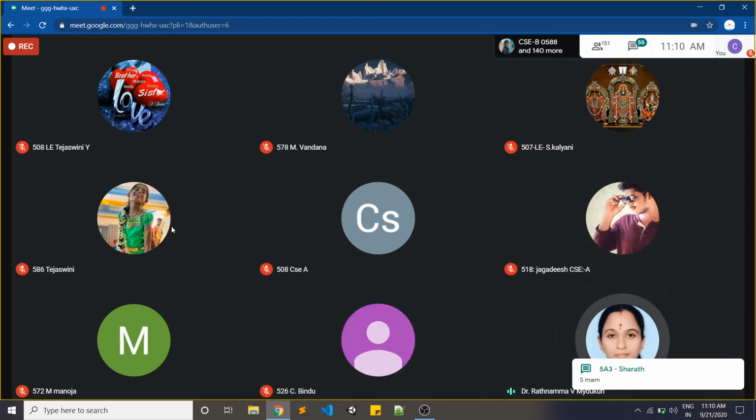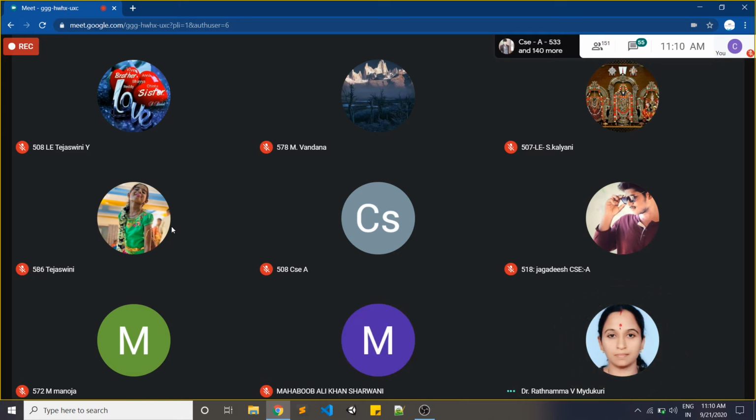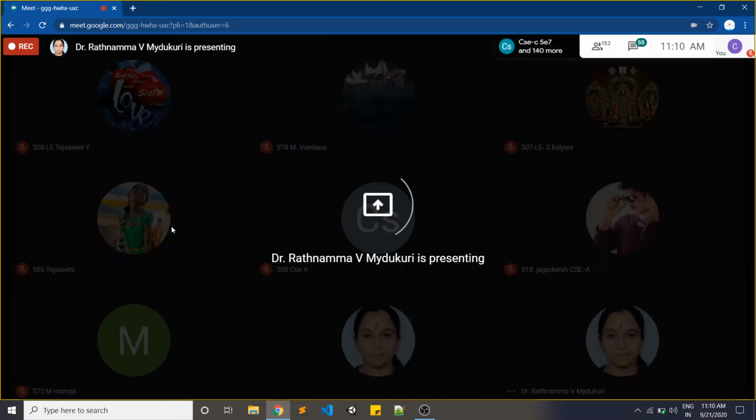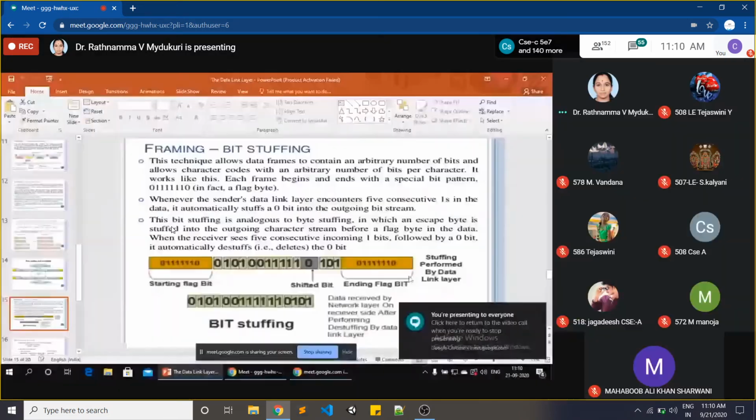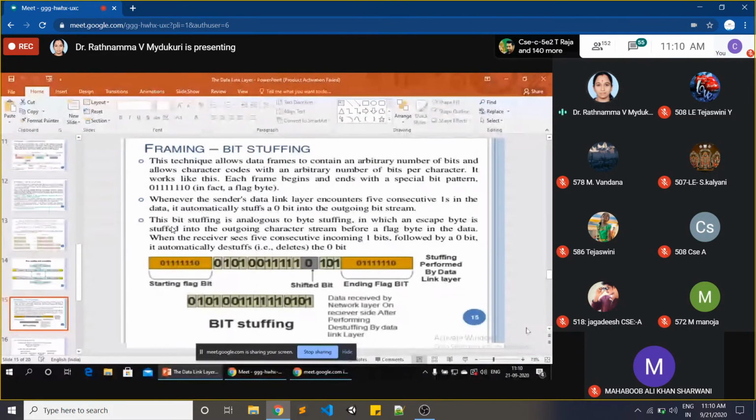So I told you just now that we have this framing mechanism. In the framing mechanism, we have the character count method, flag bit stuffing, and so on. Now, what is this bit stuffing? This technique allows data frames to contain an arbitrary number of bits and allows character codes with an arbitrary number of bits per character. It works like this.